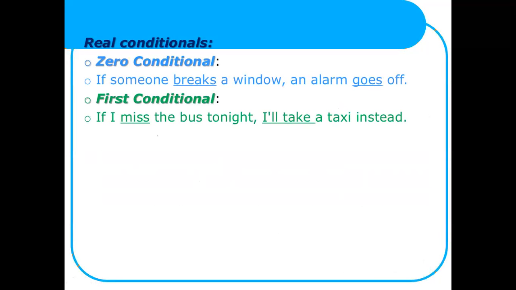Real conditionals. Zero conditional. Example: if someone breaks a window, an alarm goes off. As you see, the if clause is in the present simple, and the second part, or the main clause, is in the present simple, because we are talking about a fact or a truth. First conditional: if I miss the bus tonight, I will take a taxi instead.